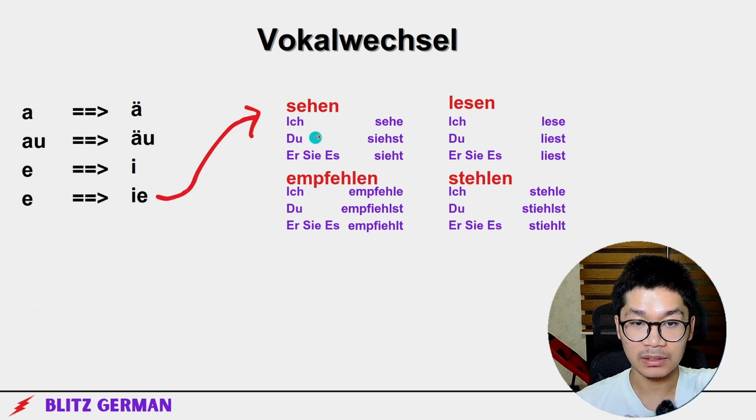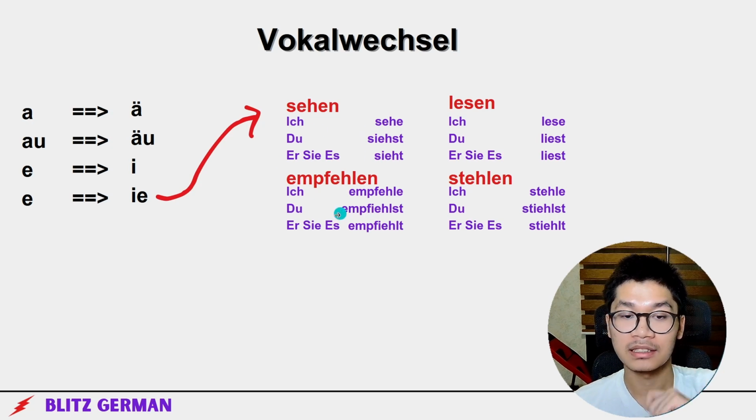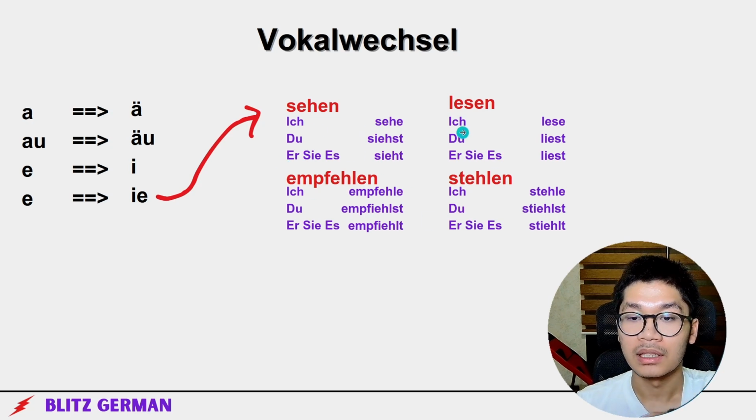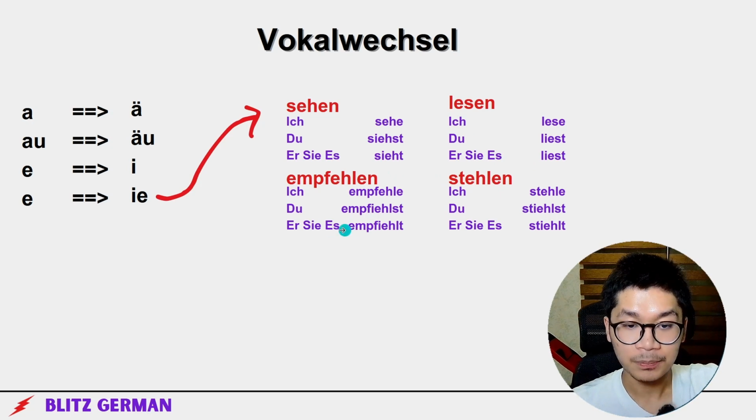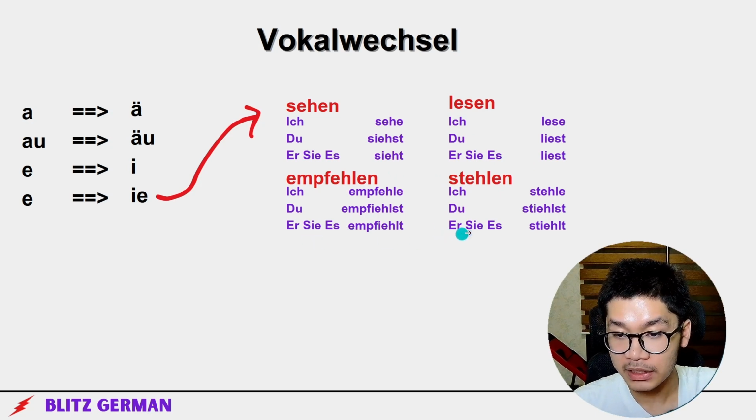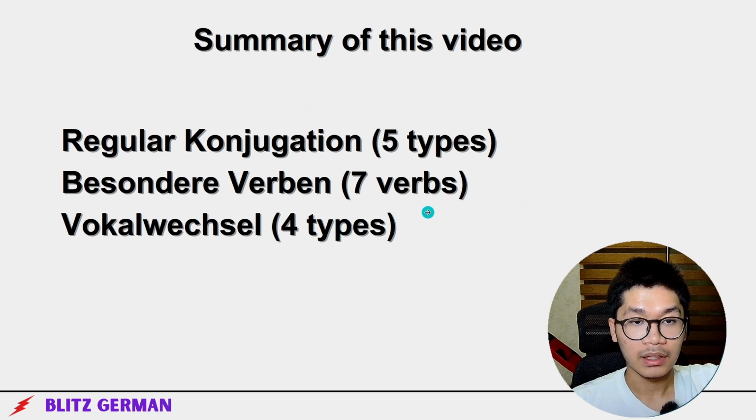Next we've got Vokalwechsel from e to ie. So ich sehe, du siehst, er/sie/es sieht. Ich lese, du liest, er/sie/es liest. Ich empfehle, du empfiehlst, er/sie/es empfiehlt. Ich stehle, du stiehlst, er/sie/es stiehlt.